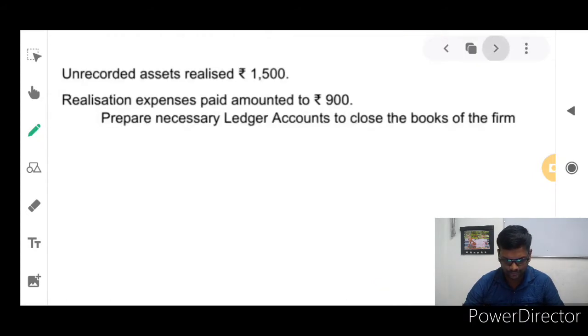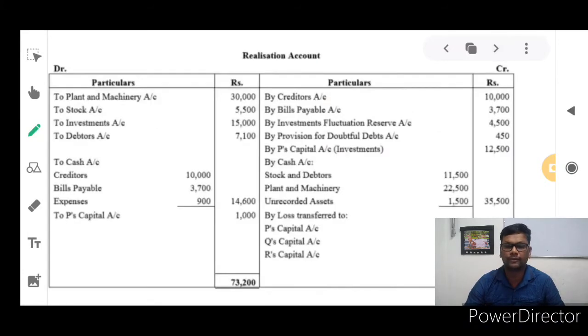And unrecorded assets realized 1,500 rupees. Realization expenses paid amounted to 900 rupees. They are asking us to prepare the necessary ledger accounts to close the books of the firm. To close the books of the firm, in our realization account, we are going to realize.